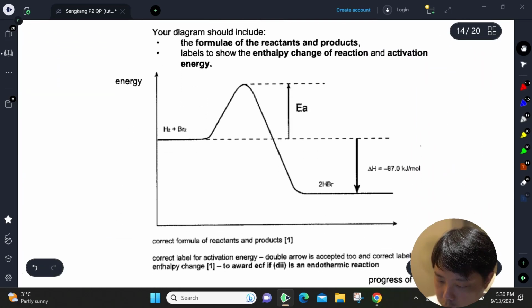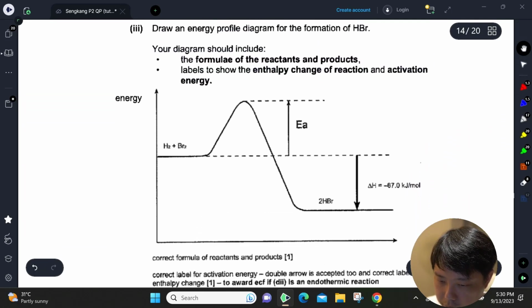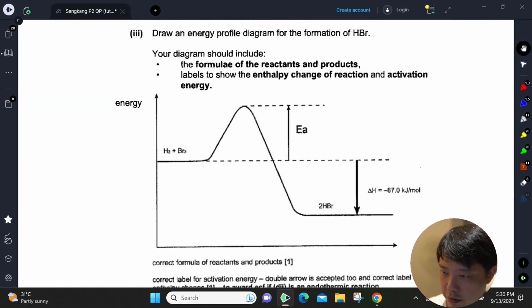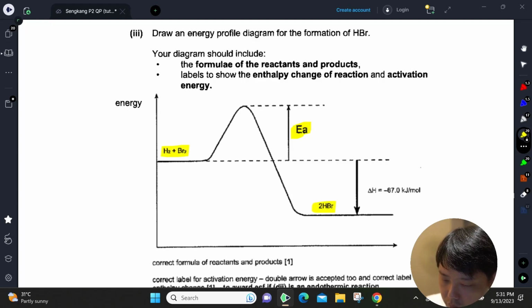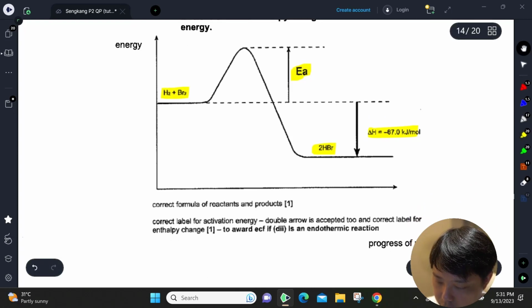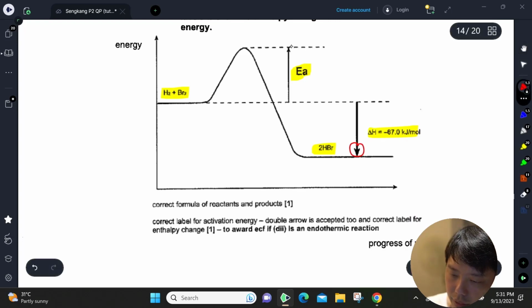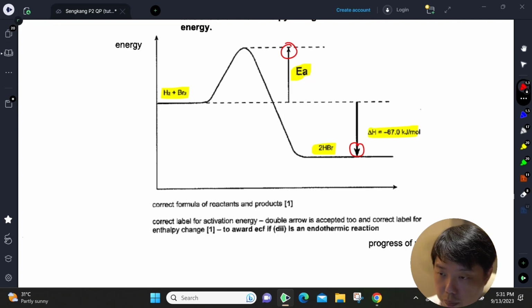Okay, last but not least, we are going to draw out this energy profile diagram for formation of HBr. A few things you need to take note of. You need to put down the activation energy, reactants, beg your pardon, and the products. And of course, your delta H, which you have just calculated. Do take note that your arrow for delta H should point down. EA, the activation energy, should point upwards.